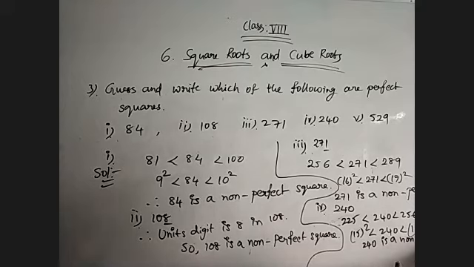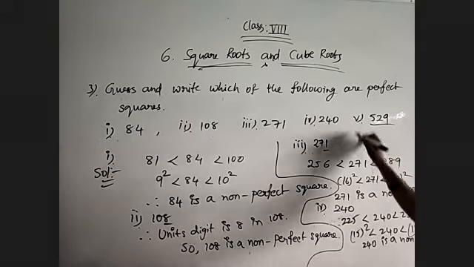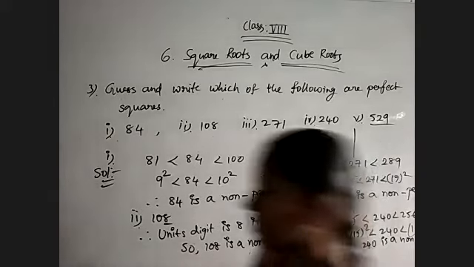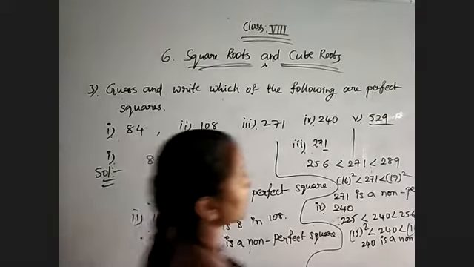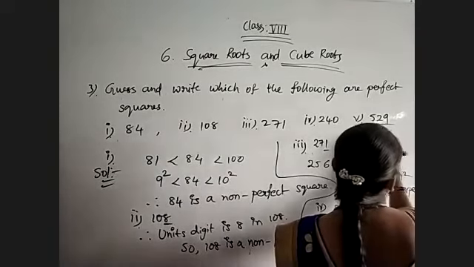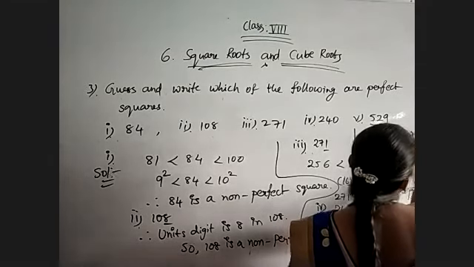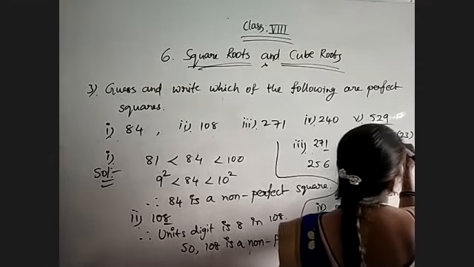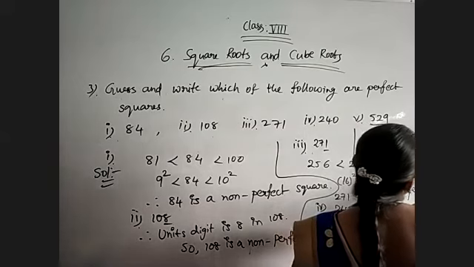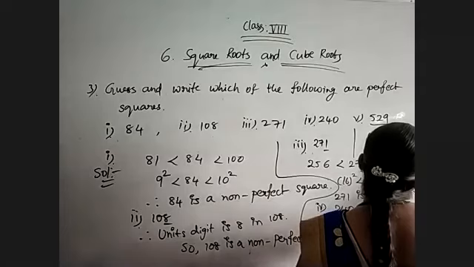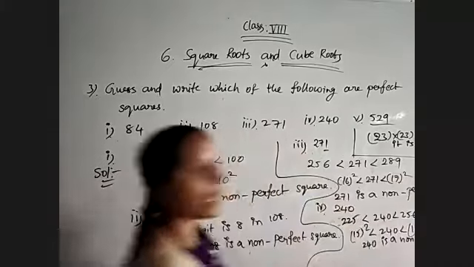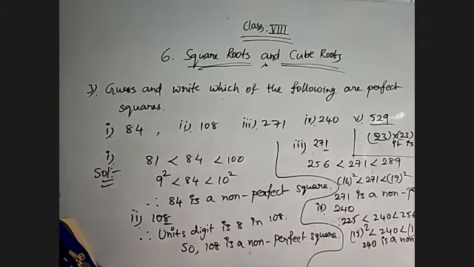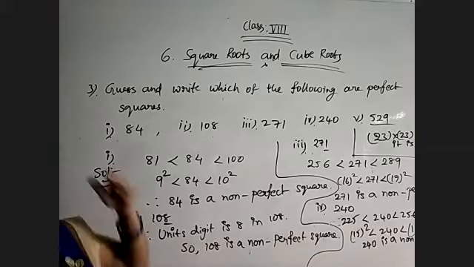Means all the given values are non-perfect squares, even 529 also. Okay, so check that, 529. Sorry, we have 529 as 23 into 23 is equal to 529. So it is a perfect square. Okay, remember among the given 5 problems, only one is a perfect square, that is 529. It is the square value of 23.